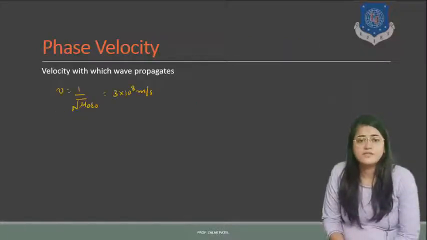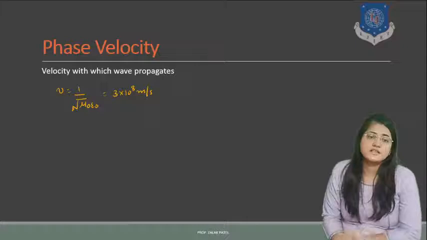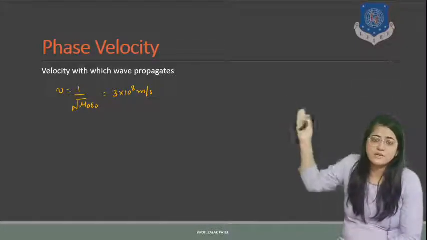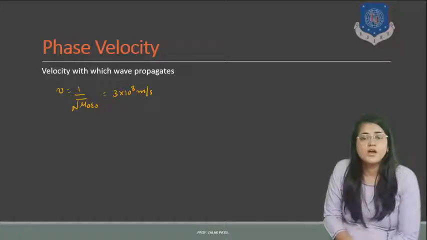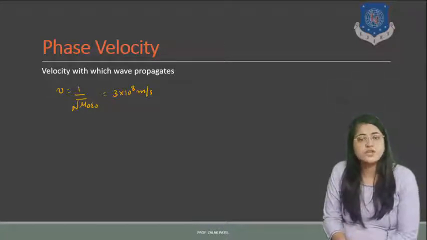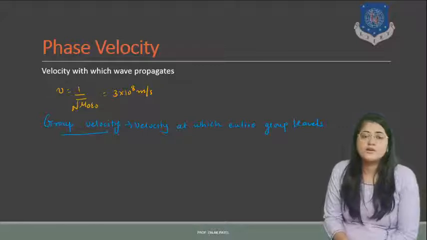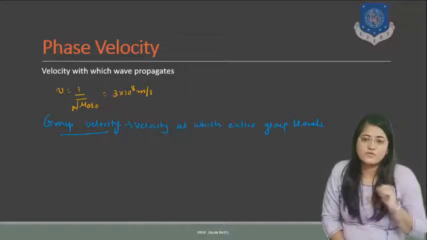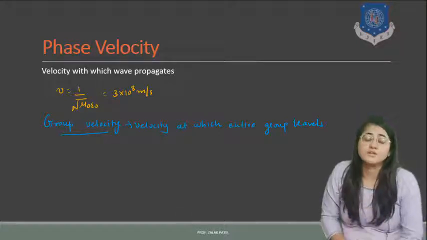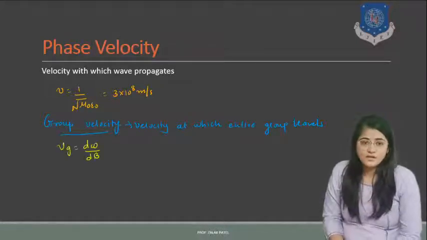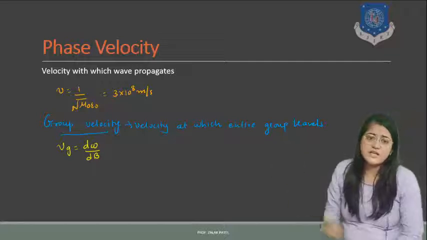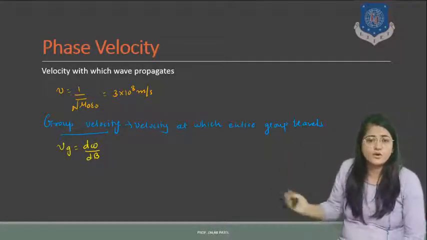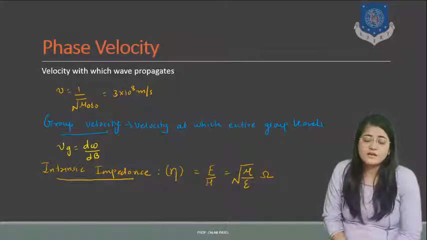Same way, phase velocity is basically the velocity with which the wave propagates. So velocity is 1 upon under root mu 0 epsilon 0, and it is equal to 3 into 10 raised to 8 meter per second. Group velocity is the velocity at which the group travels. Here it is denoted by Vg, and it is the change of omega with respect to the phase constant, d omega upon d beta.